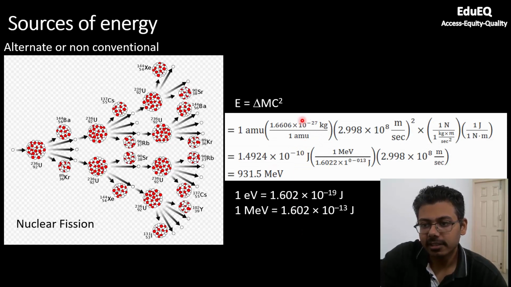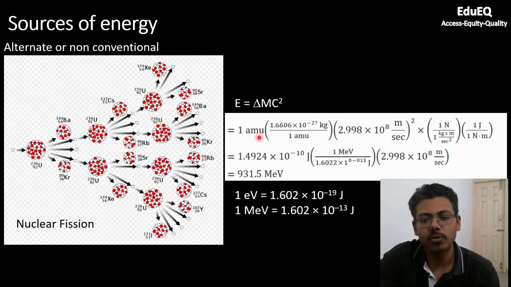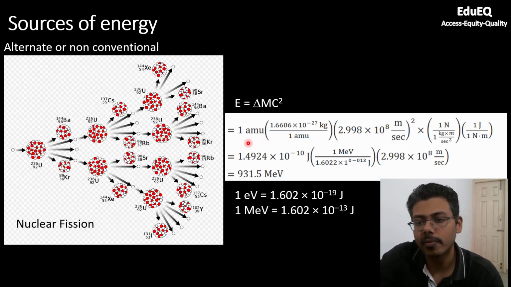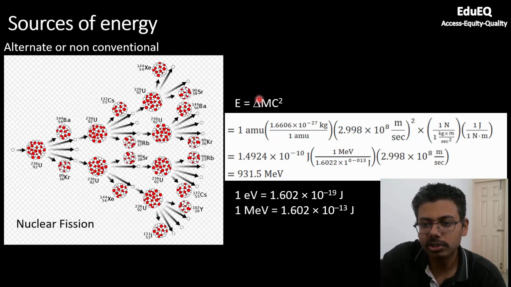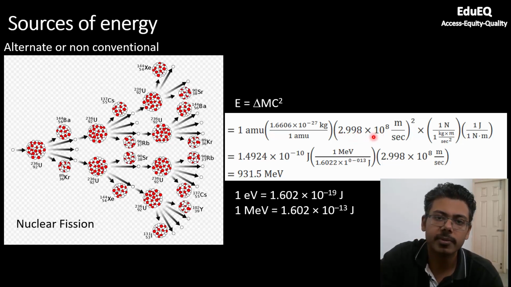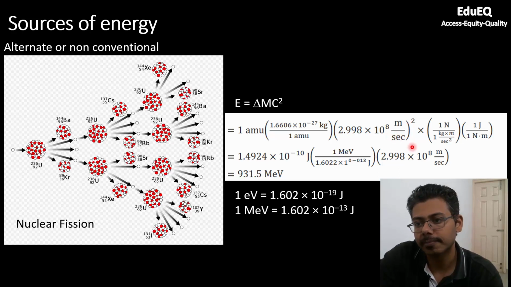So how much energy is released? Let us look at this calculation. I am trying to calculate how much energy in electron volts or joules will be released if there is a change of 1 atomic mass unit. So you simply put in this equation, delta M is 1 AMU, atomic mass unit, and you know from your previous classes 1 AMU is nothing but 1.67 into 10 to the power minus 27 kg. And the speed of light in vacuum is also known to you, that is 2.998 into 10 to the power 8, or approximately 3 into 10 to the power 8 meter per second.